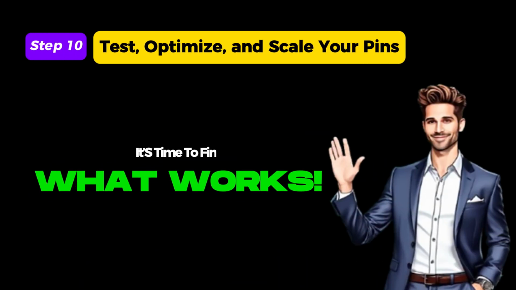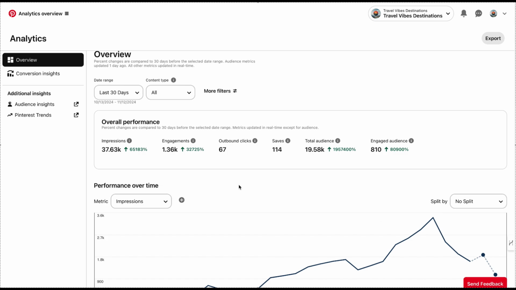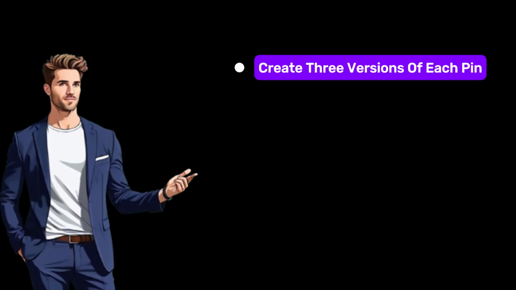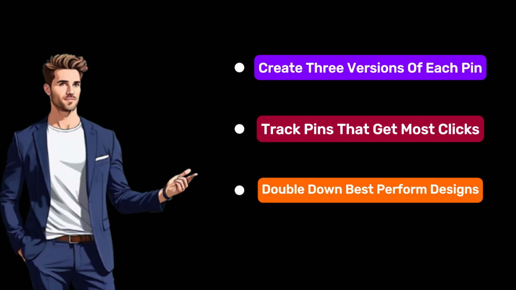Step 10. Test, optimize, and scale. Now it's time to find out what works best. Here's a simple way to test and optimize. Create 3 versions of each pin with slight variations, different headlines, image styles, or calls to action. Track which pins get the most clicks, saves, and conversions. Double down on the designs that perform best. Reuse those styles and keep testing new variations.